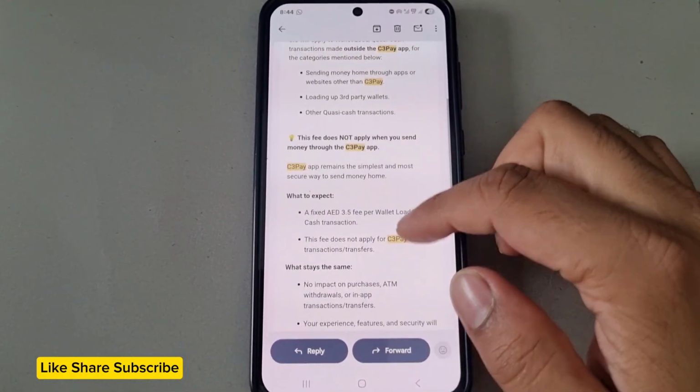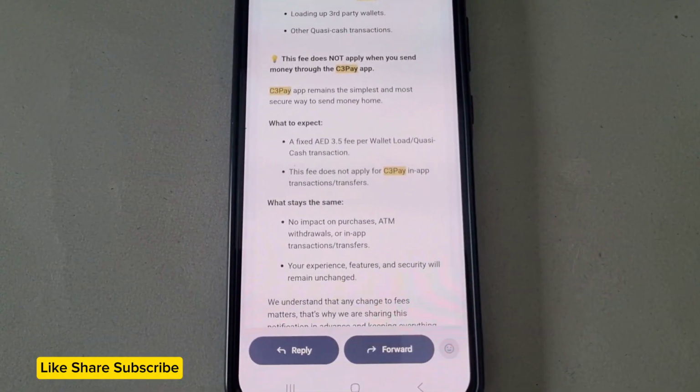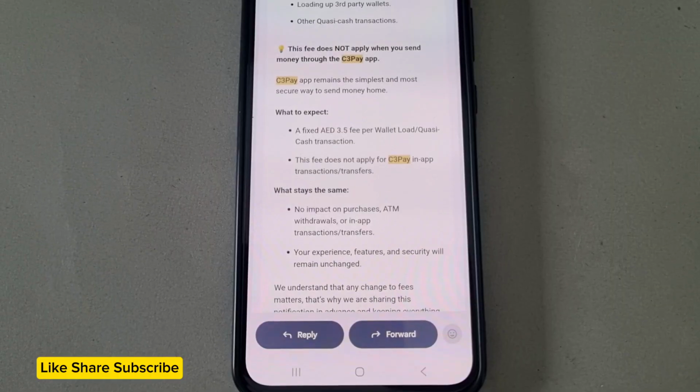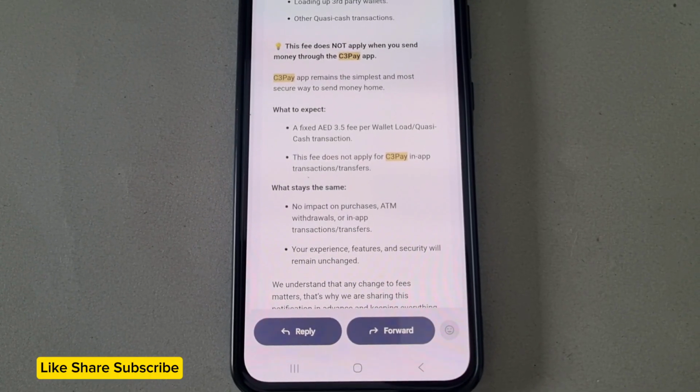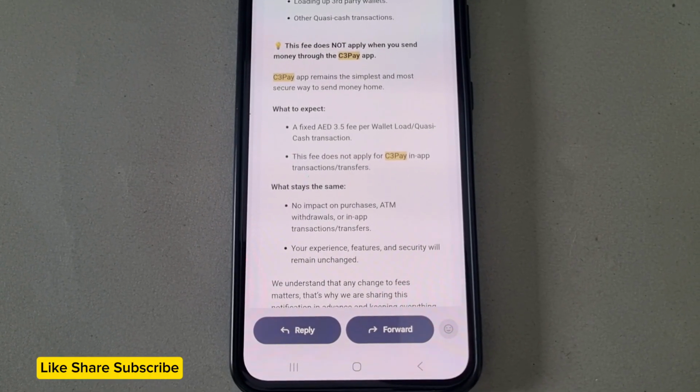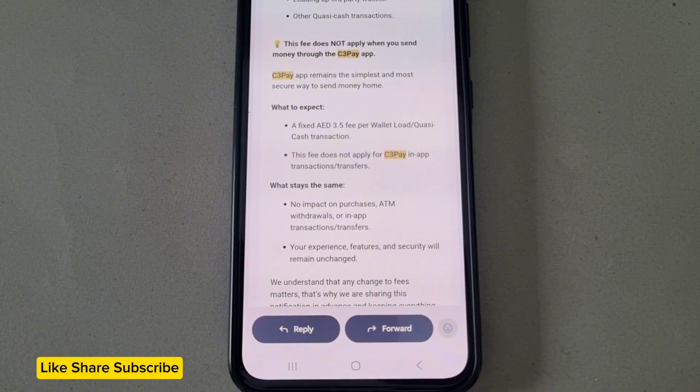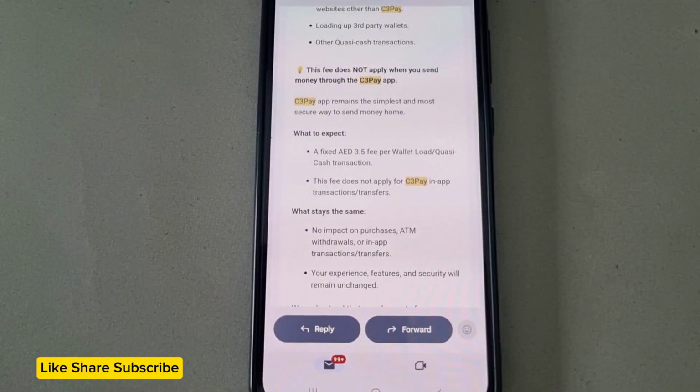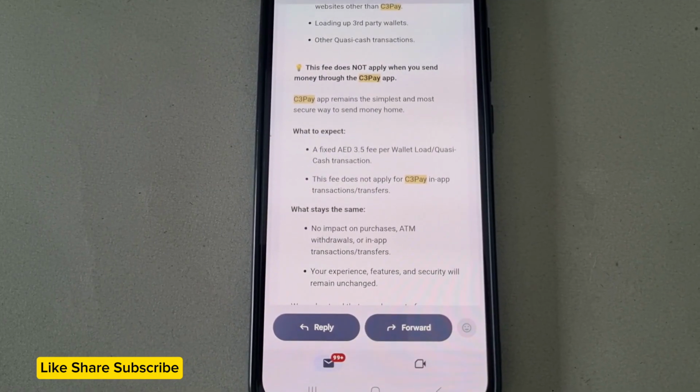So this is very important, my friends. You need to understand this. Anytime you use your C3Pay and send money home, but you are using a third-party application, at that time C3Pay will charge you 3.5 AED.